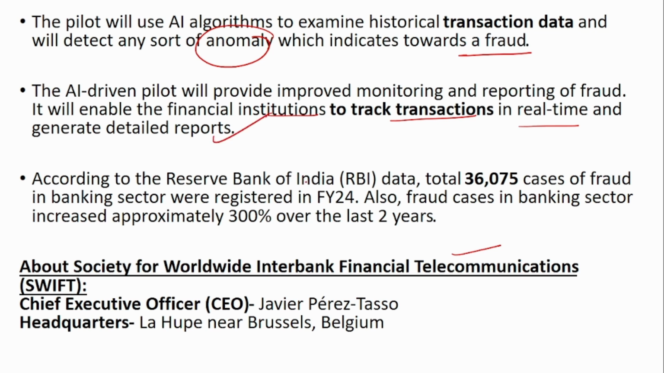So why is this being done? Why has this AI project been involved, and why are they tracking the transactions? It is because the fraud cases are increasing day by day. Since the digital penetration is also increasing, side by side the fraud cases regarding the digital transactions are also increasing. So to tackle that, this AI project has been introduced in the pilot mode. According to the Reserve Bank of India, a total of 36,000 cases were registered in financial year 2024. And these fraud cases in the banking sector have increased about 300% over the last 2 years. And the SWIFT CEO is Javier Perez, and it is headquartered in Belgium.